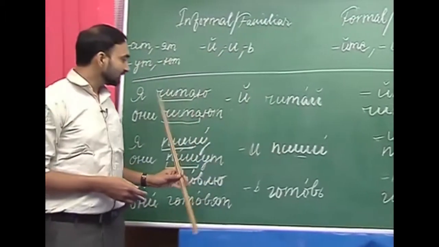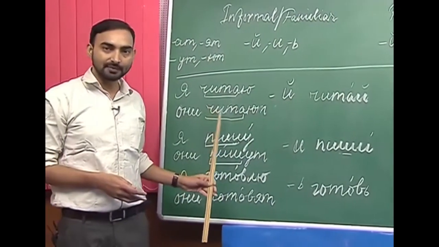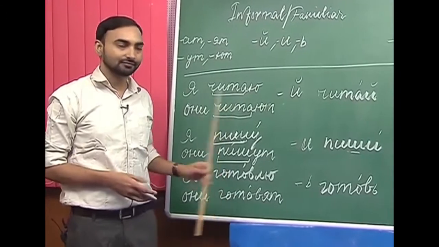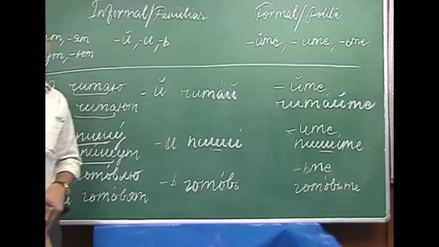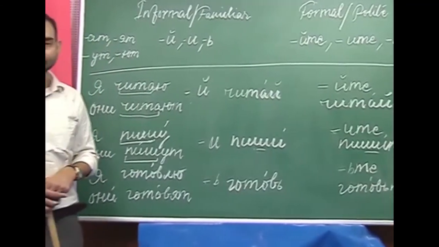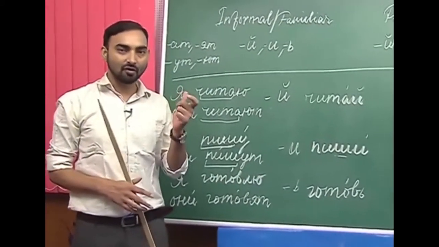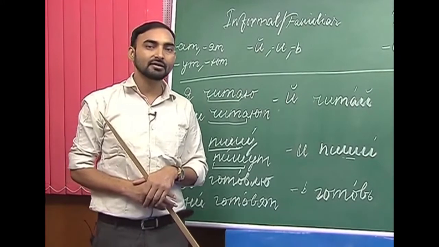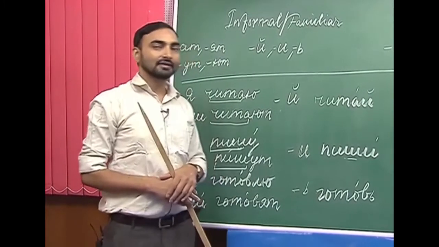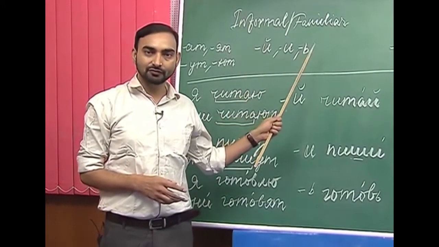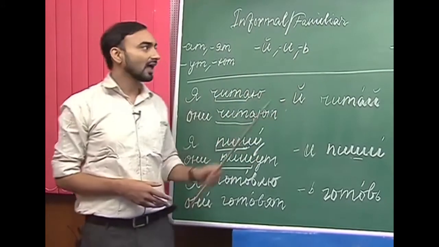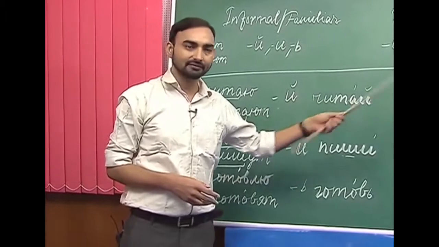Why? Because the stem of this verb ends with a vowel, чита. Читать, читай, читайте. The same way, понимать, понимают, the stem of понимать also ends with a vowel, which is а. The same way, the informal imperative mood will be понимай and formal will be понимайте.